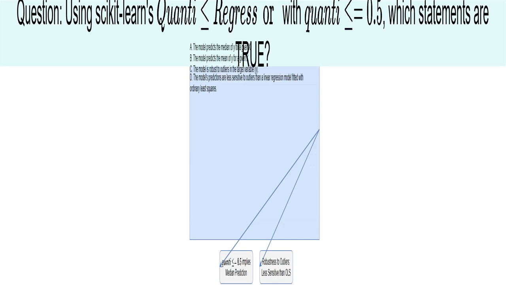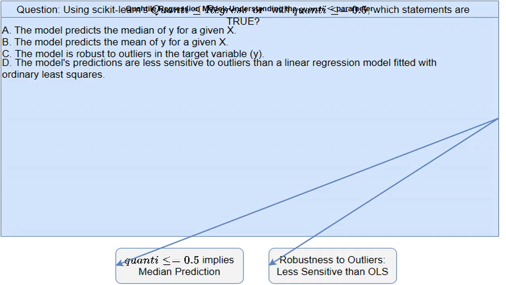This is the central question. I want to know which statements are true given that I am employing Sklearn's QuantileRegressor with quantile equals 0.5 to model the relationship between an independent variable, x, and a dependent variable, y. The key here is understanding the implications of using the median instead of the mean. We are discussing quantile regression, a statistical technique focusing on specific percentiles or quantiles of the dependent variable, unlike typical regression which focuses on the mean.